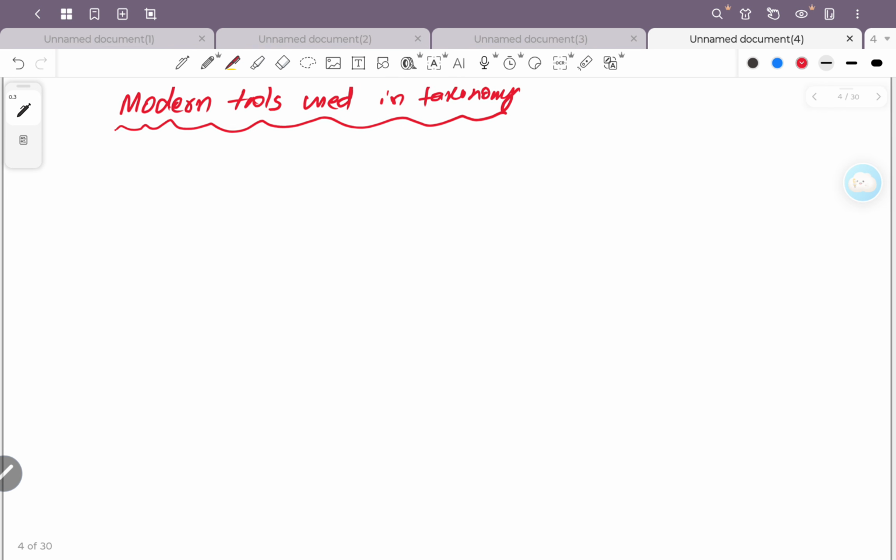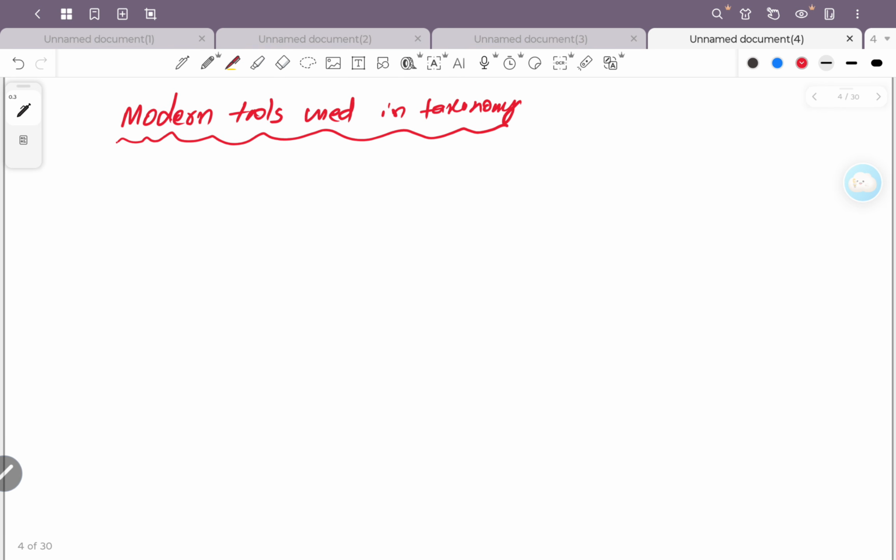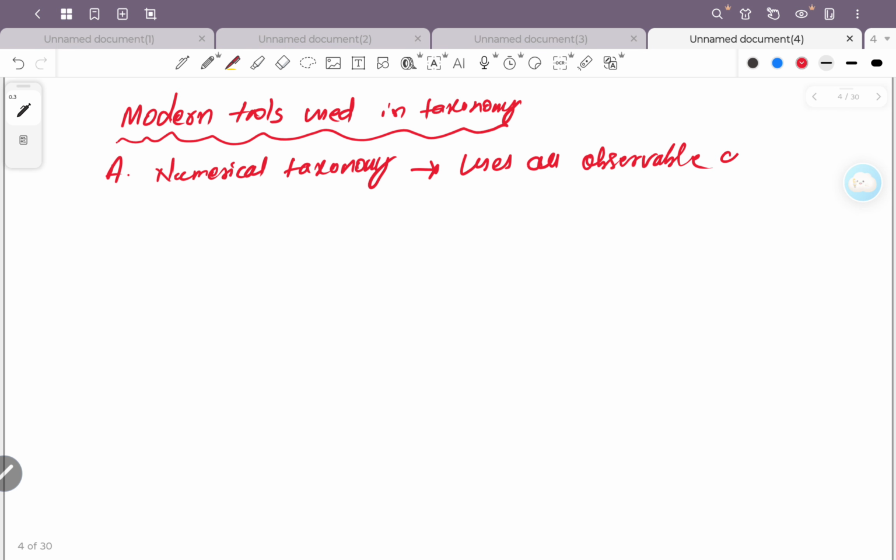What are the modern tools we are taking? The first one is numerical taxonomy. This numerical taxonomy uses all observable characters.